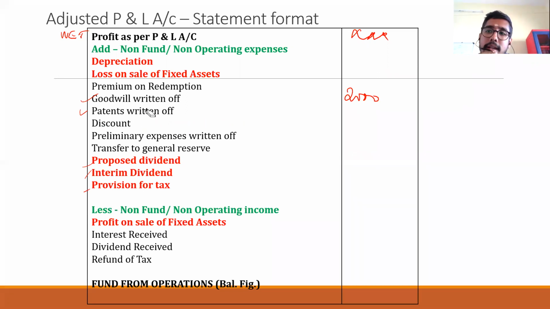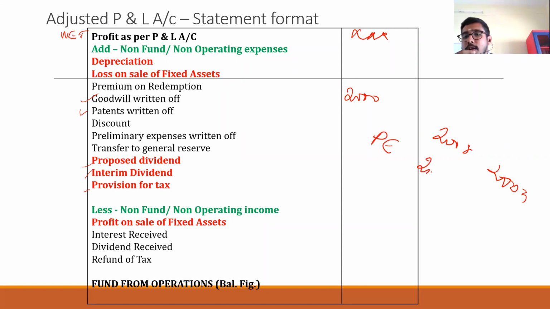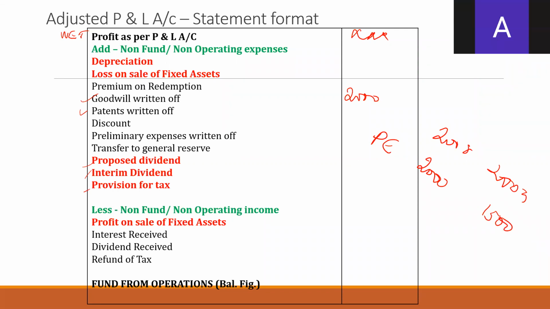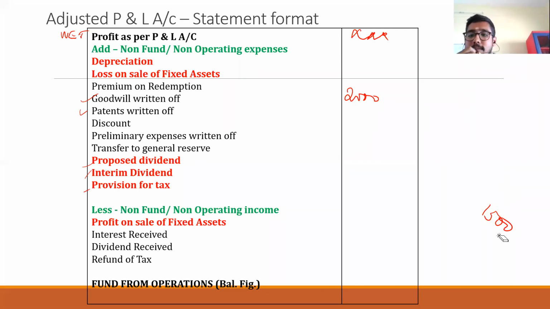And next item, preliminary expenses written off. What is preliminary expense? At the time of starting the business, there will be some expenses like logo expense, patent expense or something. It is known as fictitious asset. So if you see preliminary expense reduced from 2008 to 2009, you have the data. Preliminary expense 2,000 became 1,500. That means you should know that 500 rupees is written off. That is known as preliminary expense written off.